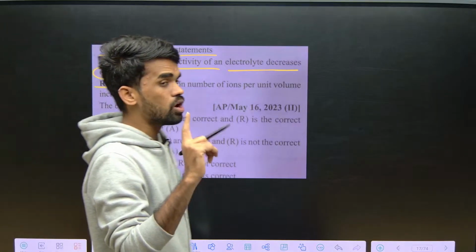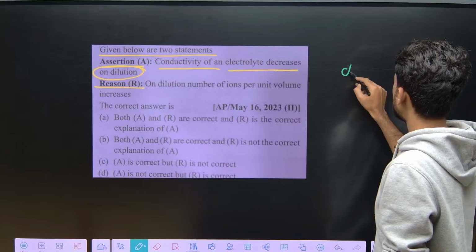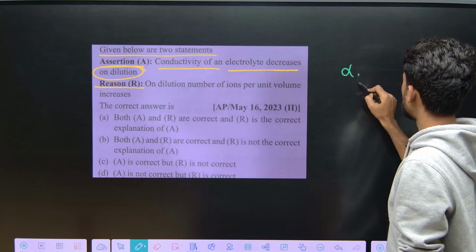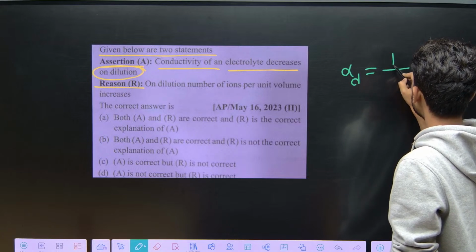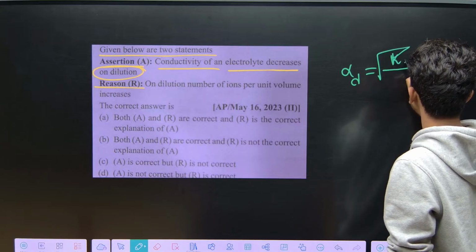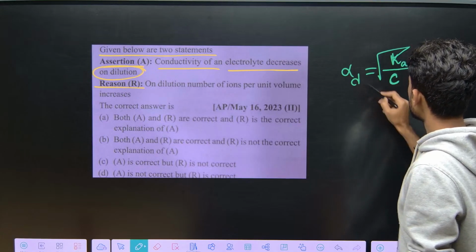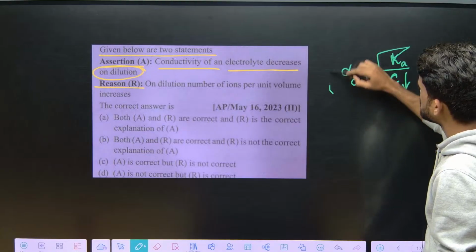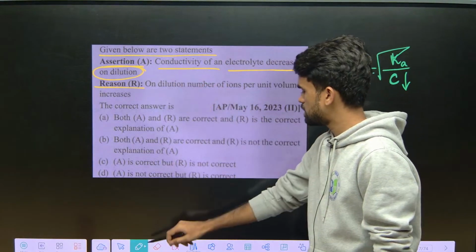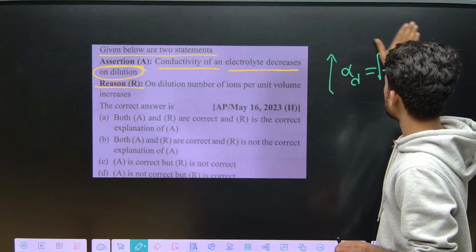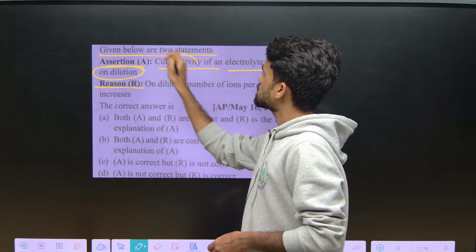What do you know about dilution? There is something called Ostwald dilution principle. So Ostwald dilution principle says the degree of dissociation of a weak electrolyte will be inversely proportional to its concentration. So lower the concentration, greater is the degree of dissociation. Now once again read conductivity. This is about degree of dissociation. You need not study even about degree of dissociation here, because they are asking only about conductivity.